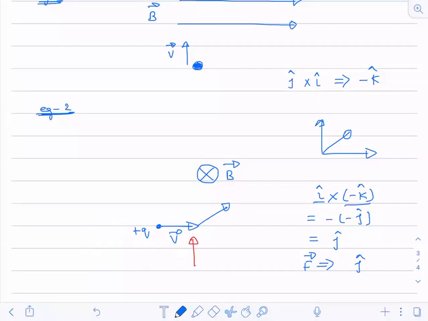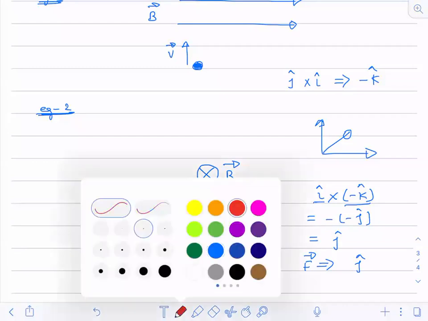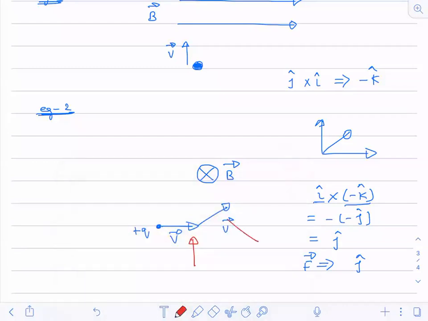Do you understand this? Now the velocity will change in this direction. Again there will be a velocity vector in this direction. Now again if you apply the same thing, again you will have a magnetic force in this direction.